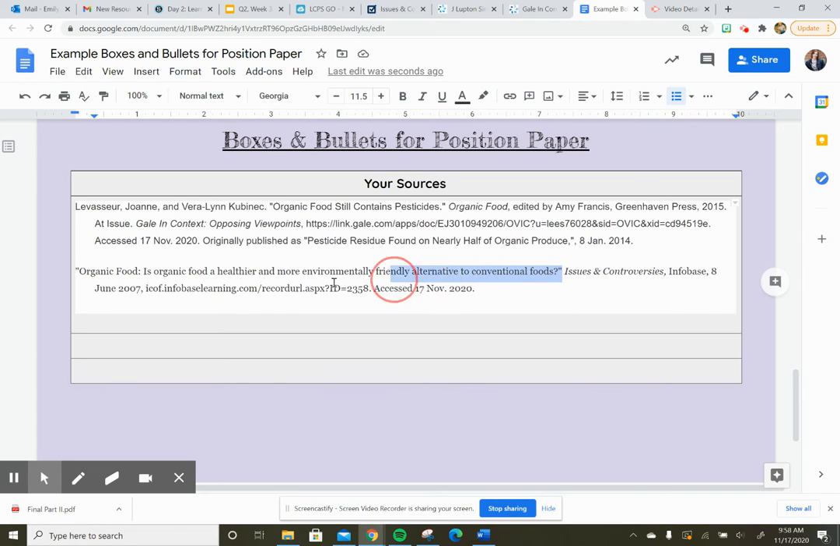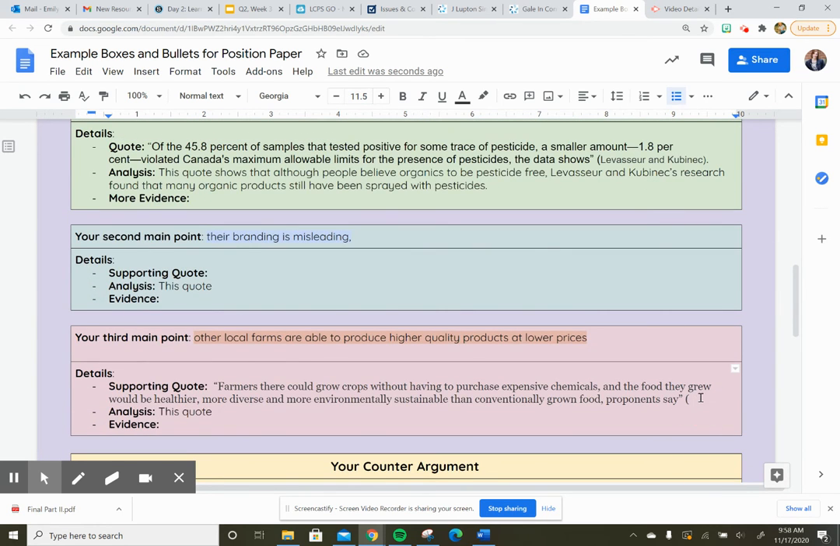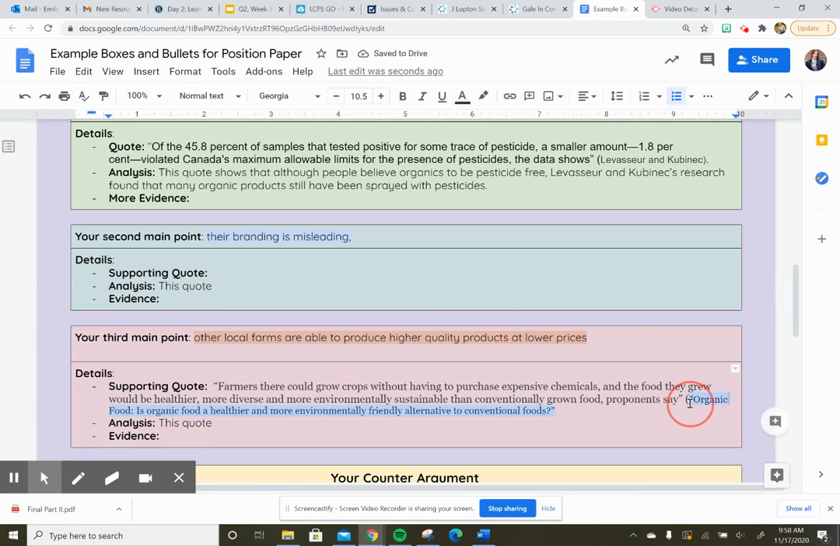So instead of an author, since I don't have that information, I can use the title. So I'll take that title and I'll paste it into my parenthesis. But when I look, this title is super long. Like, I think it's a little too much. So I'm going to close the parenthesis, and then I'm going to look at what can I get rid of. So the full title is Organic Food. Is organic food a healthier and more environmentally friendly alternative to conventional foods? So I'm just going to get rid of as much as I can while still allowing it to make sense. And when I get rid of something, I'm just going to put in an ellipsis or 3 periods.